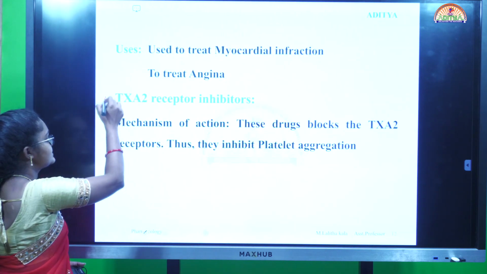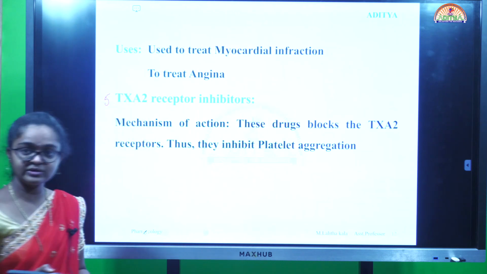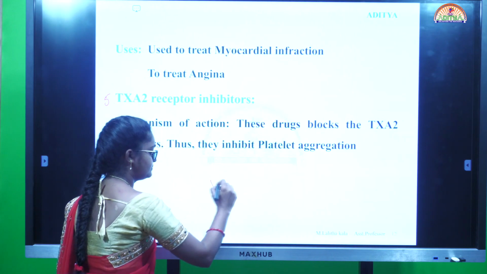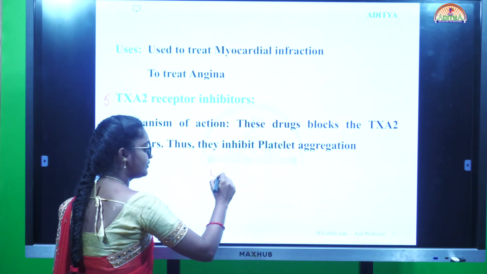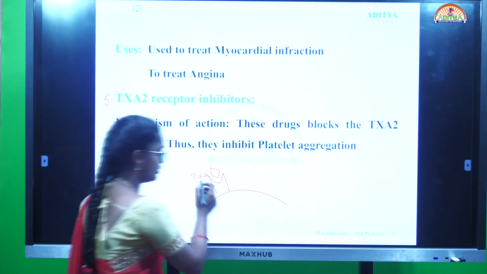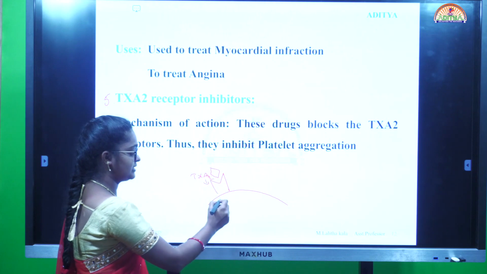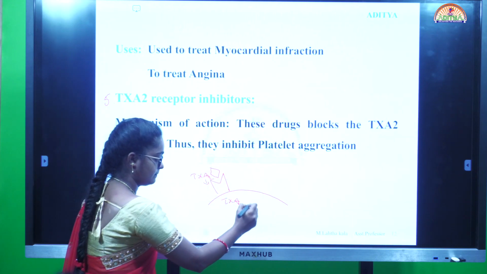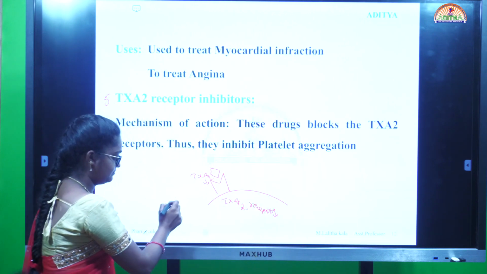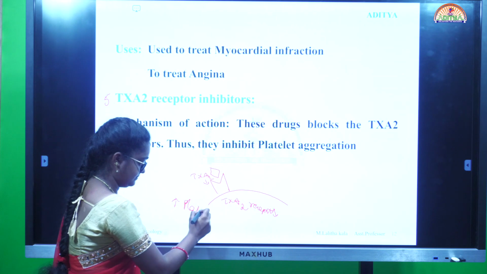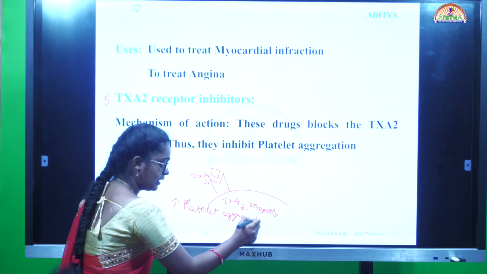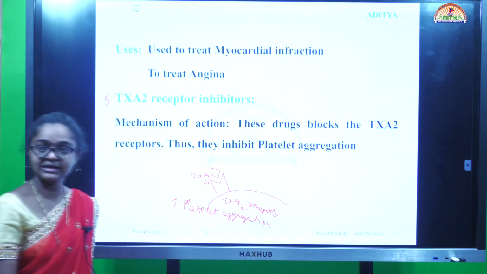Next, the last class is thromboxane A2 receptor antagonist. Here, thromboxane A2 binds to the thromboxane A2 receptors to increase the platelet aggregation. This is the normal mechanism, but our aim is to decrease the platelet aggregation.